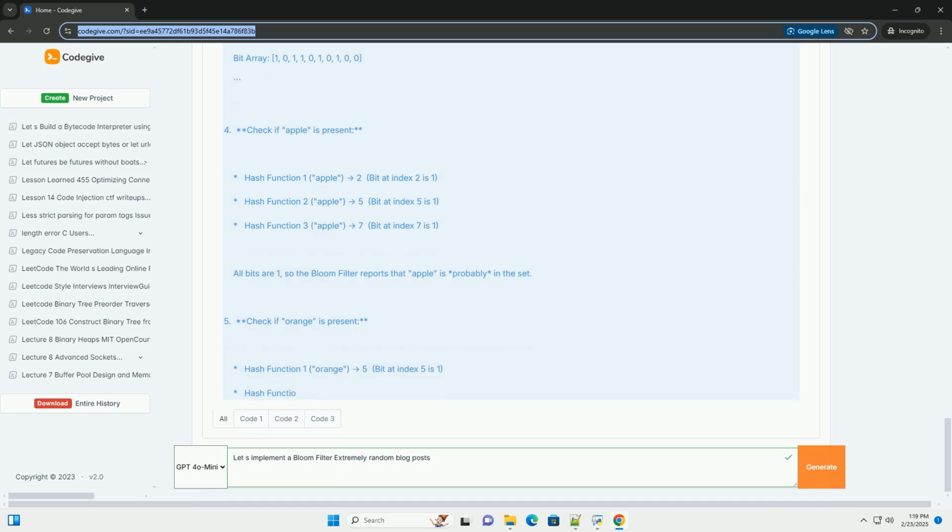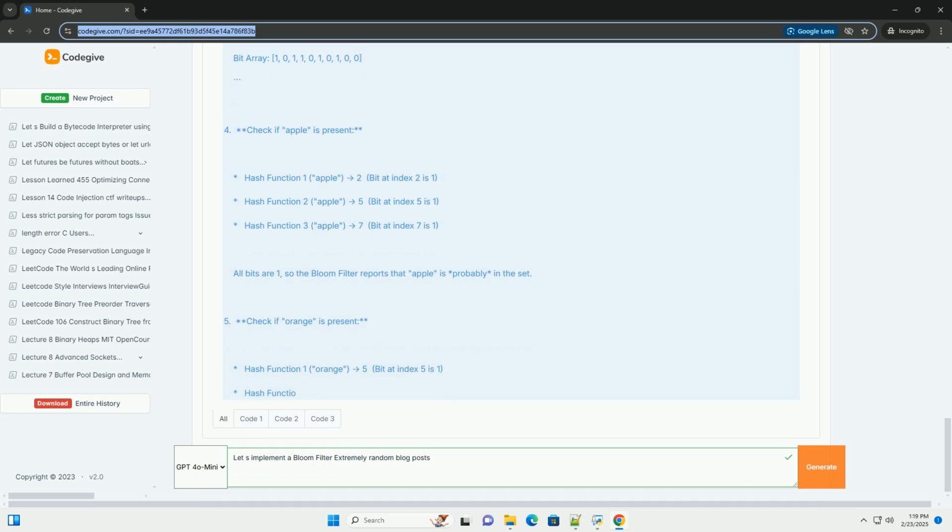Considerations and trade-offs. False positive rate: the primary trade-off is between space efficiency and the false positive rate. A smaller Bloom filter will have a higher false positive rate. Memory usage: Bloom filters are very space efficient but still require memory for the bit array. The size of the bit array depends on the capacity and desired error rate.